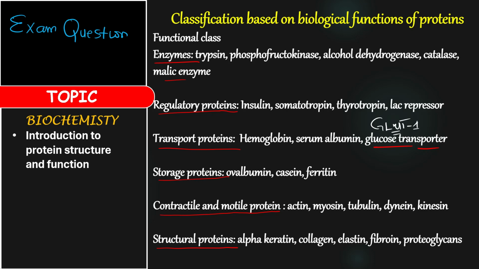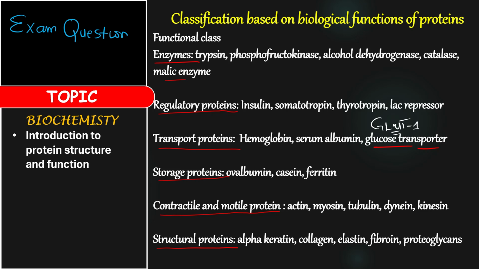Now, for those of you in the biological sciences, you will definitely learn this in biochemistry. And in chemistry, this might just be the last time you are going to see something like this, because during my stay in chemistry, I never came across anything like glucose transporters. But in pharmacy, you are going to see it a lot. All right, so we have storage proteins like ovalbumin, casein, and ferritin.